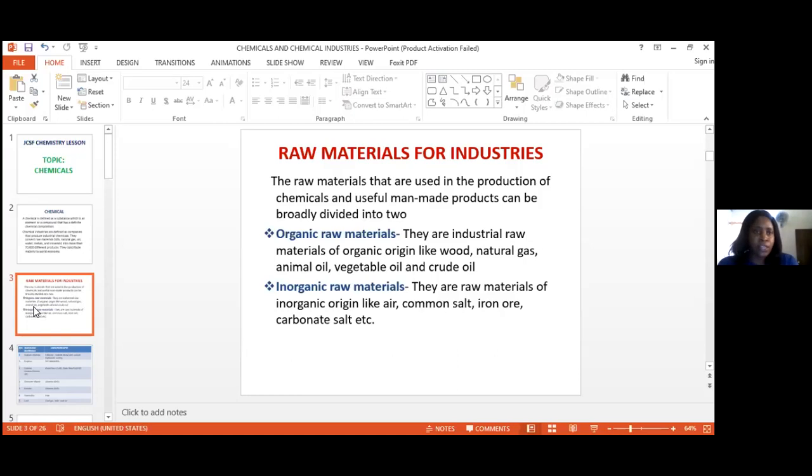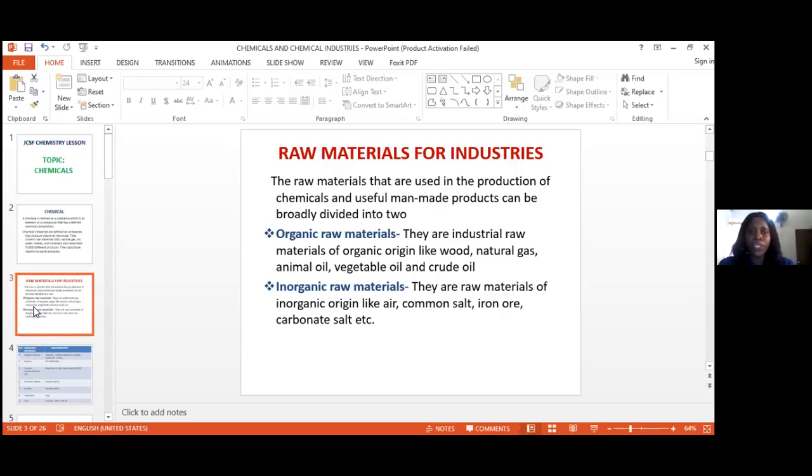Now, what are organic raw materials? Organic raw materials are gotten from animals, from plants, and also from crude oil. Crude oil is actually formed from the remains of dead plants and animals that have decayed and been buried, and through the action of high temperature and pressure, they were gradually converted into crude oil. It is also known as a fossil fuel.